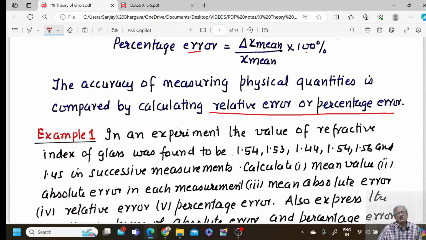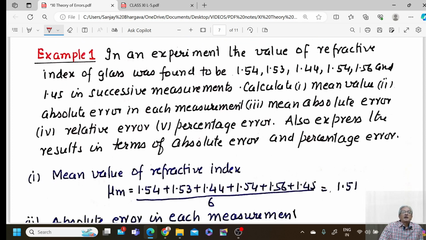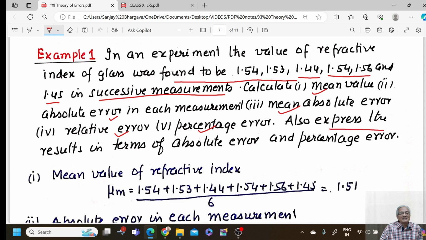Now we pick up an example to understand absolute error, mean absolute error, relative error and percentage error. In an experiment, the value of the refractive index of glass was found to be 1.54, 1.53, 1.44, 1.54, 1.56 and 1.545 in successive measurements. So we made the measurement 6 times and had 6 different results. We are asked to calculate the mean value, the absolute error in each measurement, the mean absolute error, relative error, percentage error, and also to express the result in terms of absolute error and percentage error.